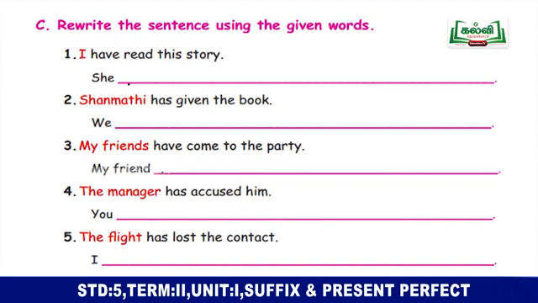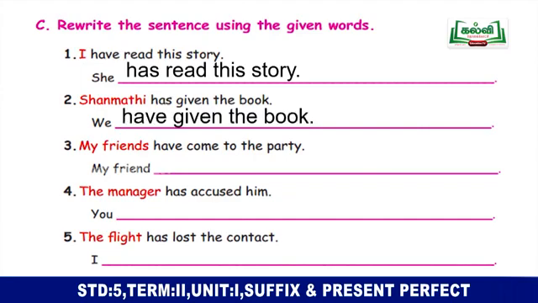So we have to write it as, she has read this story. The second sentence is, Sanmati has given the book. Instead of Sanmati, the subject has been changed into we, and so we have to change the auxiliary verb. We have given the book.